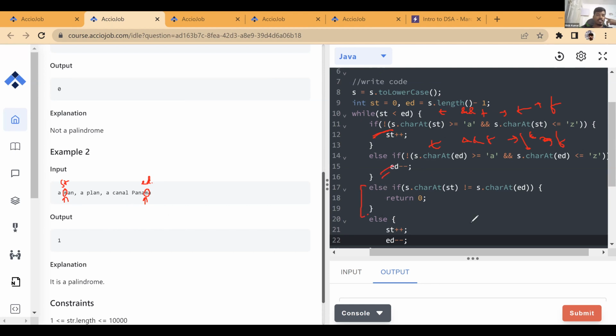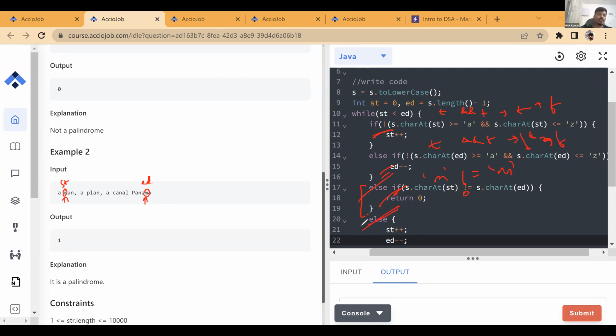Now, finally, we go to the else if part, and what we are doing over here is checking is M not equals to M. No, they are equal. So this not equals to condition also doesn't satisfy. So we don't even go to this else if part. If they are not equal, then we can right away pause and tell that we are done with the function. This is not a palindromic string. We can return 0. But if the characters are equal, then we can keep on continuing our checks, right? So we'll continue checking whether it is palindrome or not. So here, if we got, okay, they are not equal, we'll say, okay, let's return 0. But here, this condition doesn't satisfy, they are equal.